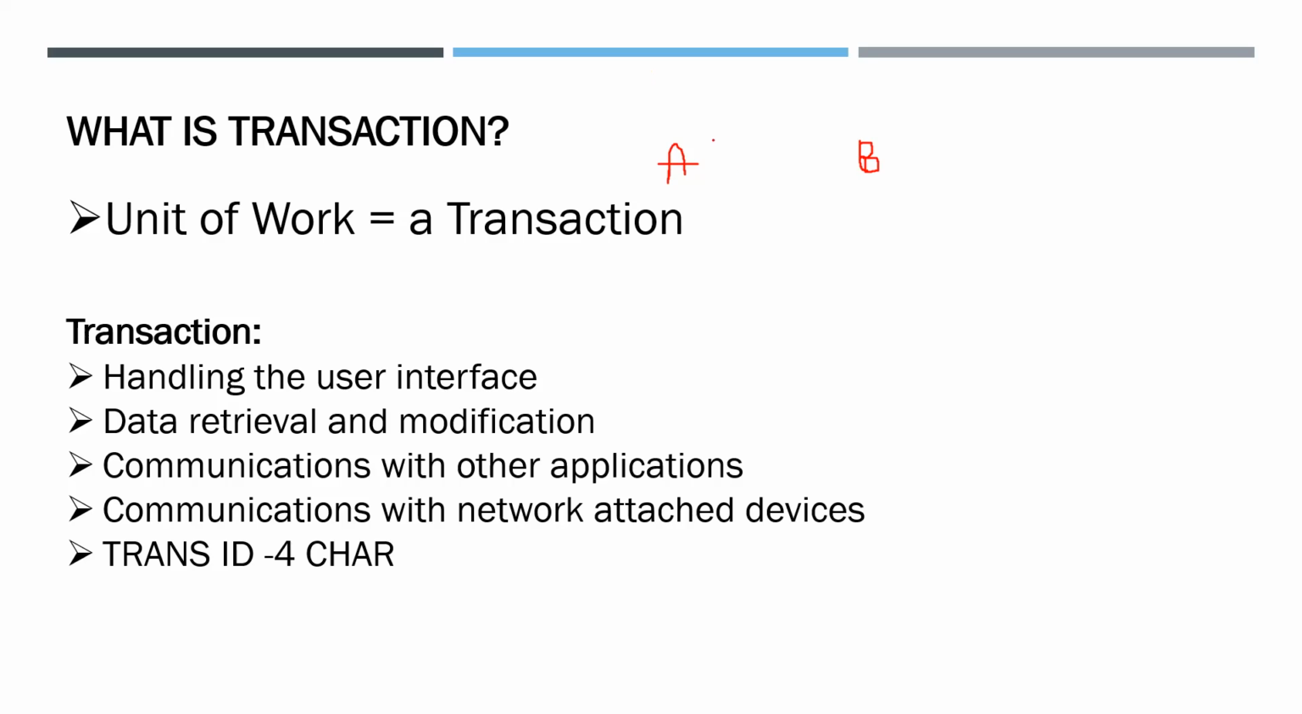If person A sends money to person B using some transaction applications like PhonePe, Google Pay, or some other money transaction applications, person A is transferring money to person B. From our user end, it appears to be a single transaction, a single task.